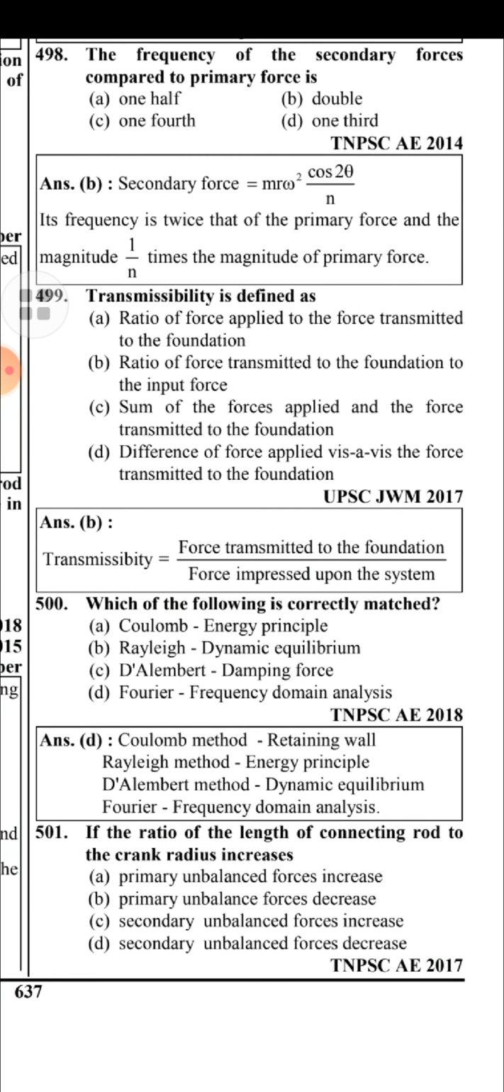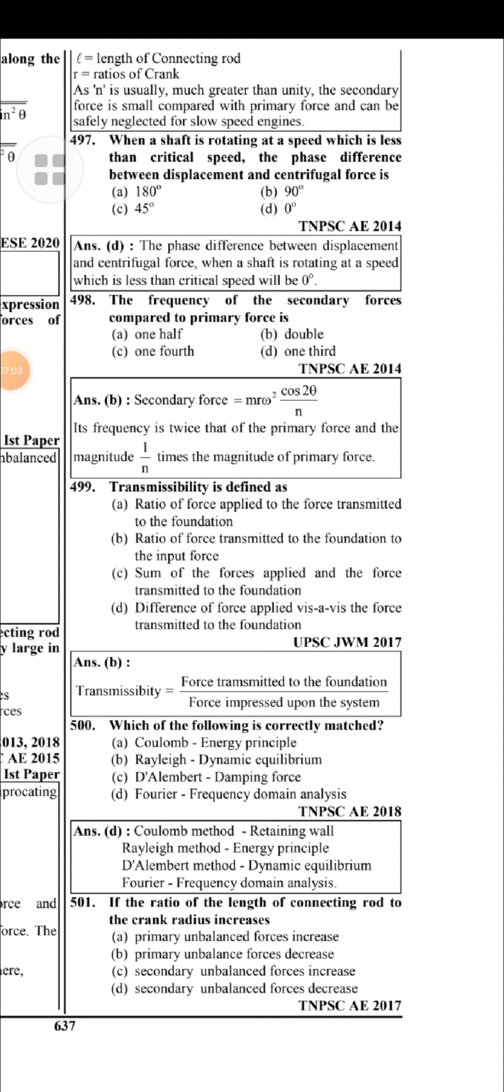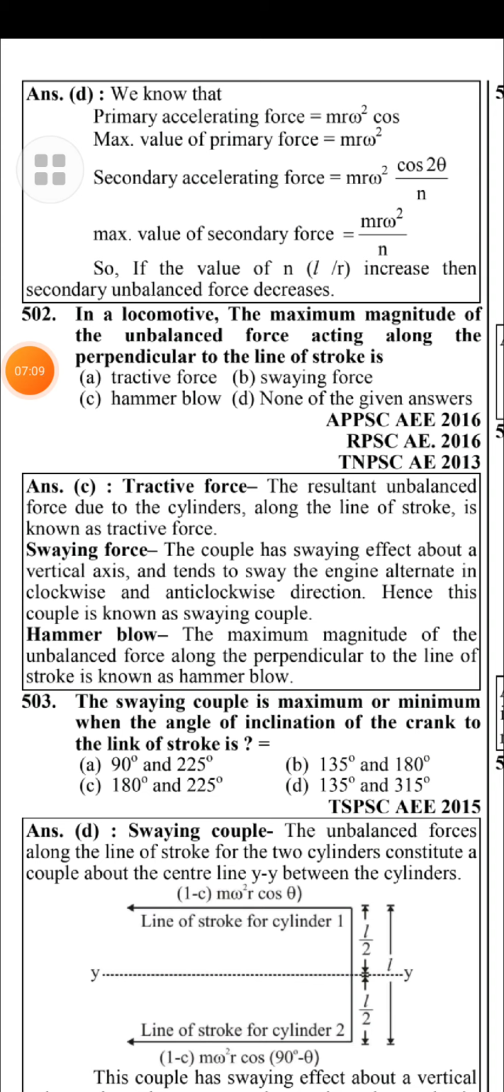If the ratio of the length of connecting rod to the crank radius increases, then secondary unbalanced force decreases. We know that primary accelerating force is m r omega square cos theta and maximum value for the primary force is m r omega square. Secondary accelerating force is m r omega square cos 2 theta by n and maximum value for the secondary force is m r omega square by n. So if the value of n equal to L by R increases, then the secondary unbalanced force decreases.